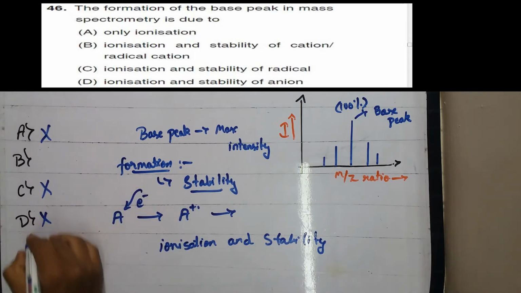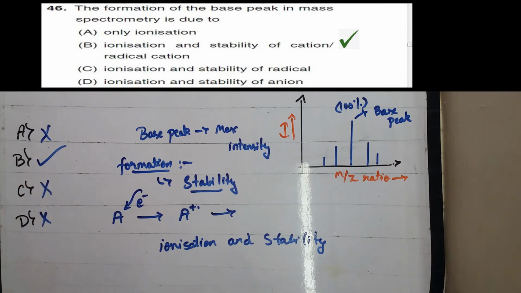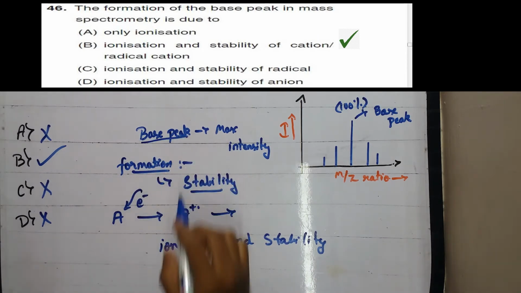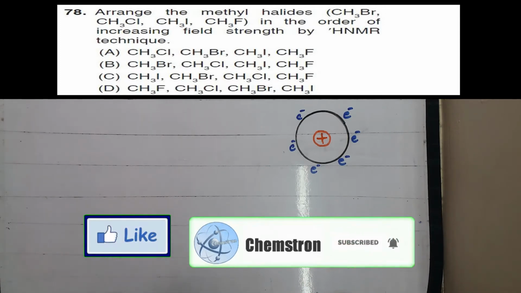Hence option D is cancelled. Hence option B, that is the ionization and stability of cation or cationic radical, is responsible for the formation of base peak.